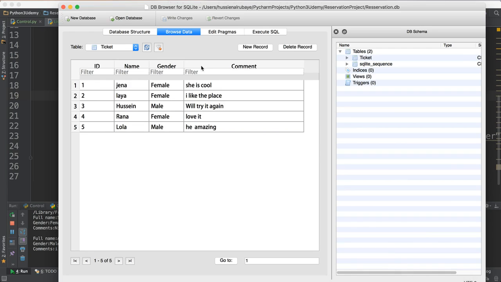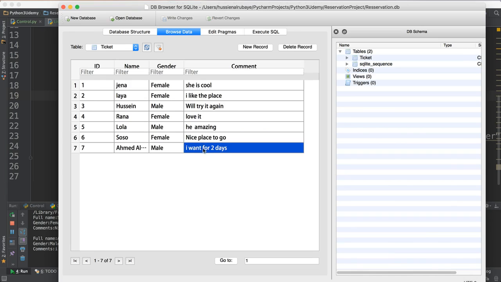If someone goes to the database and refreshes the database, because you will have a database, you have name, gender, and you have the reservation comment. So we have a database in the backend to save all this information.